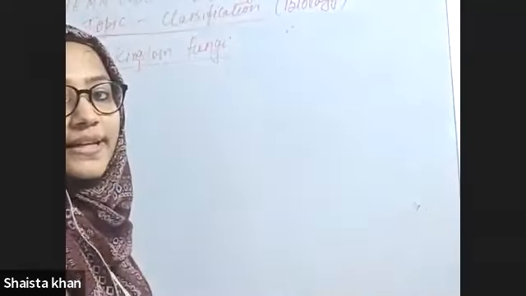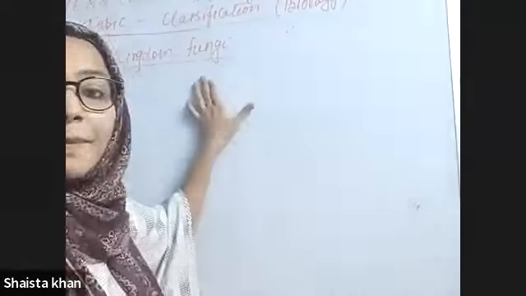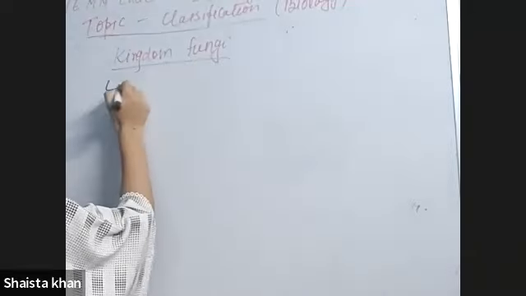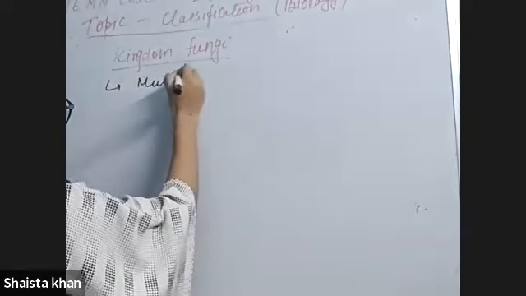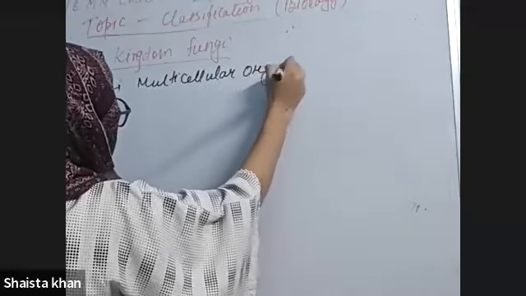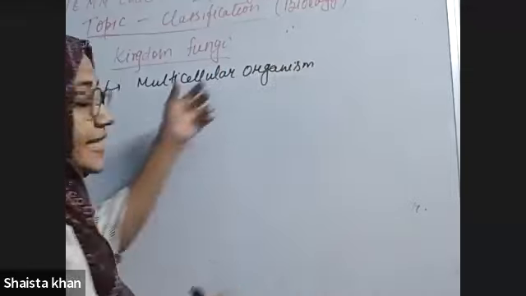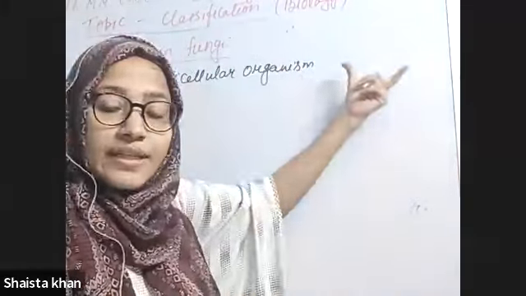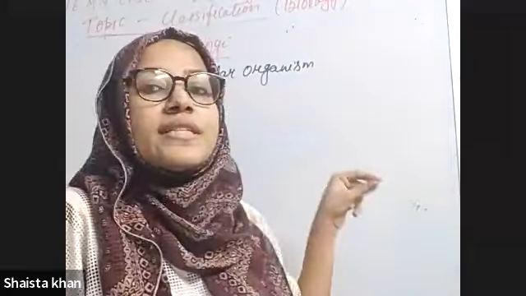Generally, fungi are multicellular organisms. But yeast also belongs to the fungi family, which is a unicellular organism.